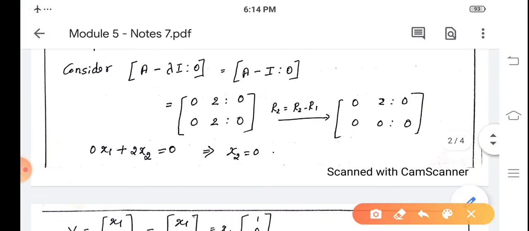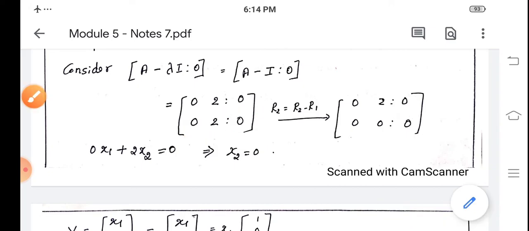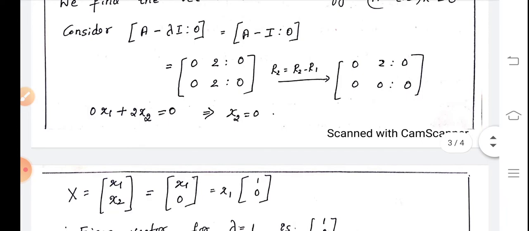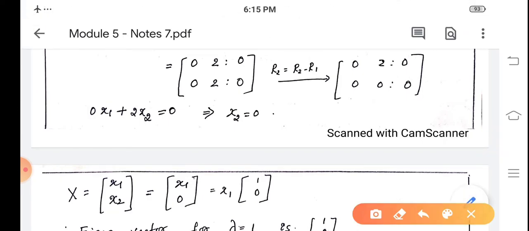That is, first row 0, 2, 0, second row also 0, 2, 0. Then we reduce this augmented matrix to echelon form by a row operation. We write the row operation for the second row as R2 equals R2 minus R1.